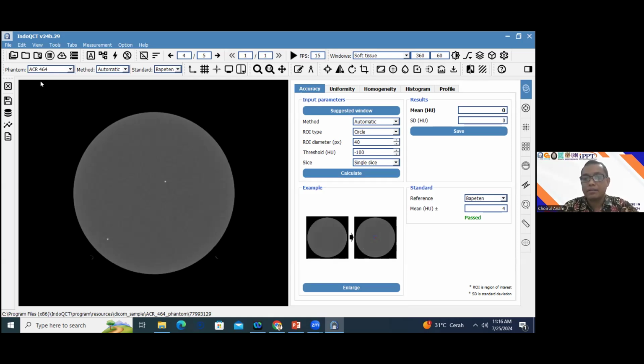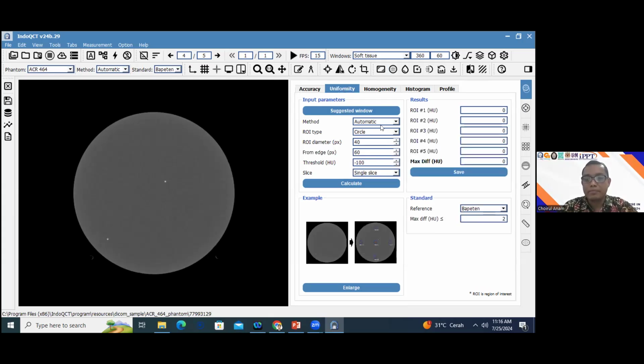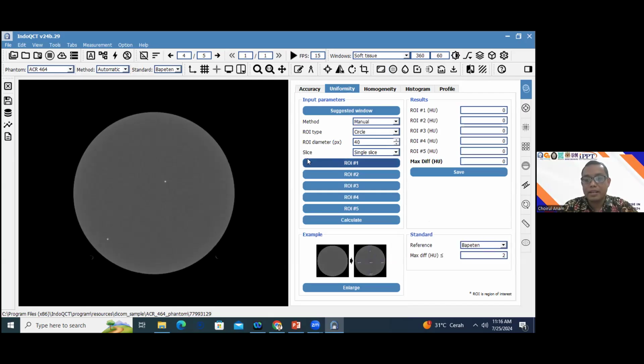And the second one, we will try to measure the CT number uniformity. So we click the uniformity. And maybe you want to measure manually, for example, the manual one. If you click the manual one, there are 5 ROI buttons here. So you click number 1 and move it to the center, for example.